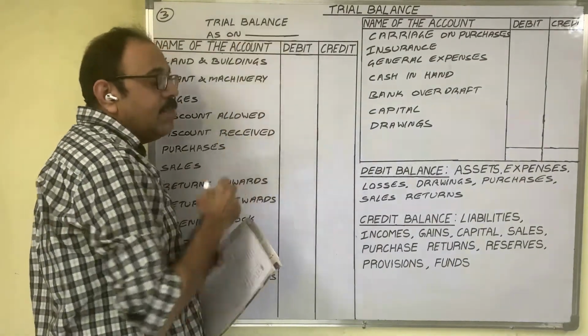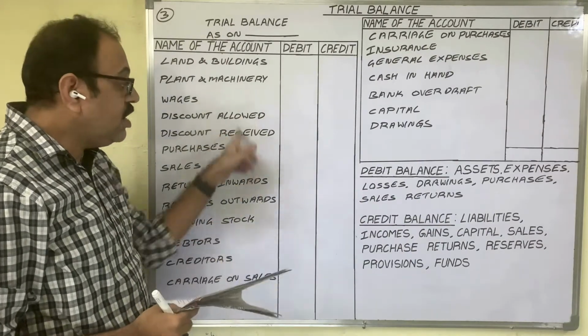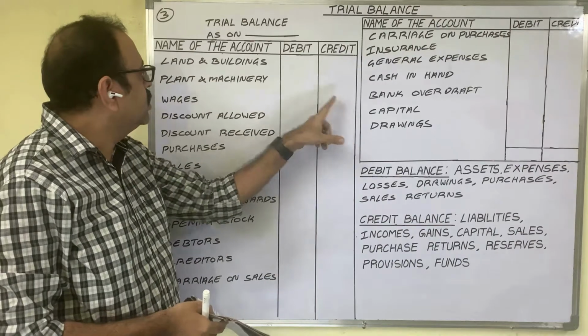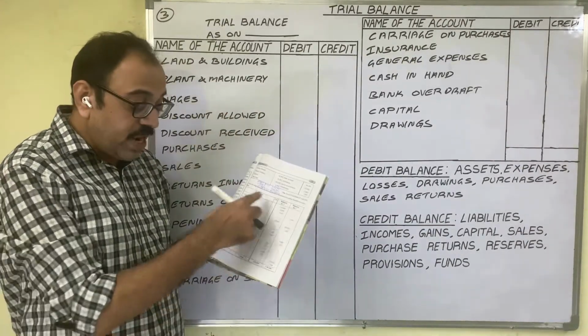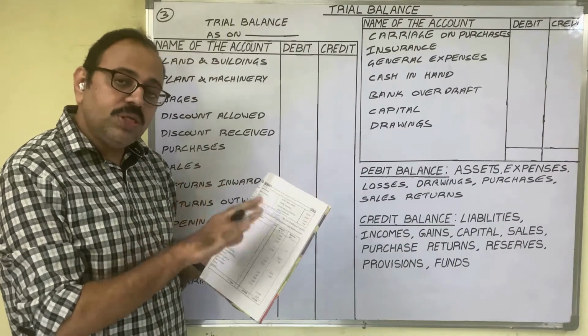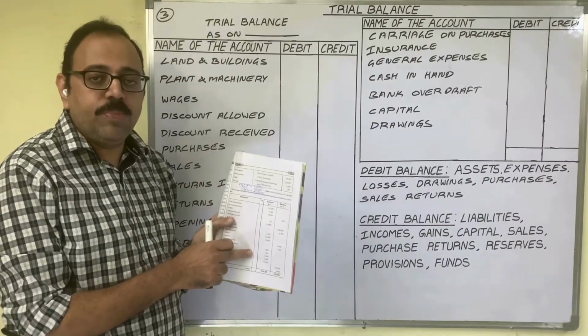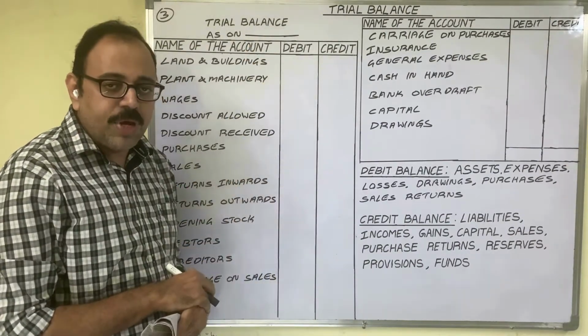We can prepare a trial balance in 2 formats, journal format and ledger format. I am following the journal format. In the journal format, we have 3 columns: name of the account, debit and credit. In the question, the trial balance was given in journal format only. Even the ledger folio number column was opened, but it is negligible, so I am not opening the LF number column.